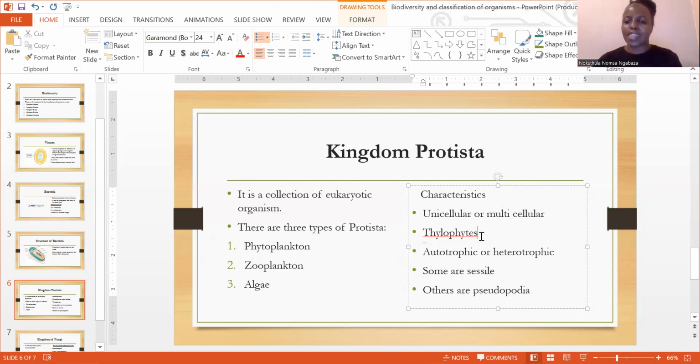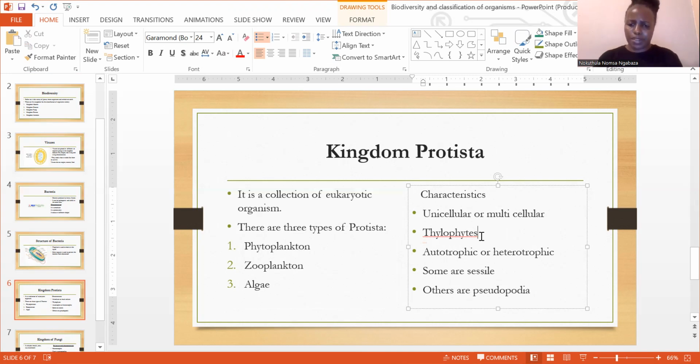So now if we're saying they're thallophytes, it simply means that they do not really have differentiated tissues. And then they can be either autotrophic or heterotrophic. The reason why they're going to be heterotrophic, guys, is the fact that they do not have tissue differentiation, right? So you cannot really differentiate them.